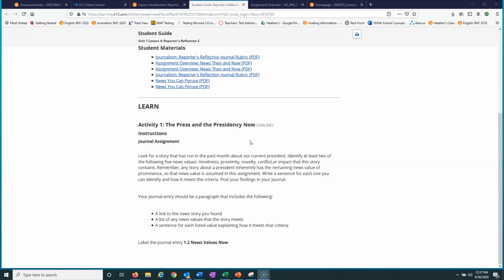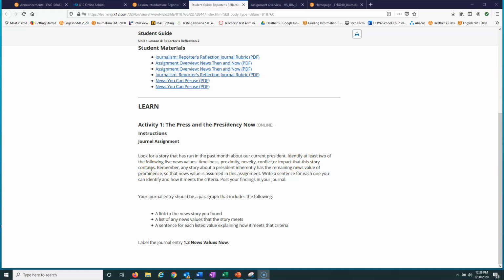Okay, so what you're going to do is look for a story that's run in about the past month about President Trump. You're going to identify two of the following five news values. These are the news values that you should have learned about last week, that were talked about back in 101 and 102: timeliness, proximity, novelty, conflict, or impact that the story contains.